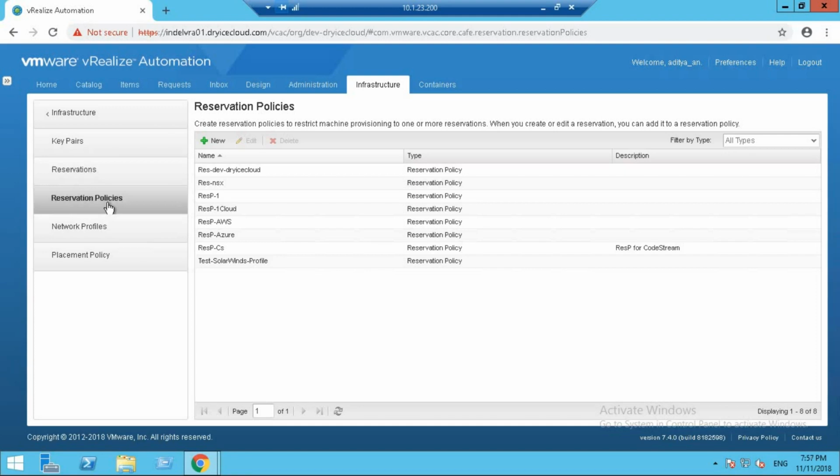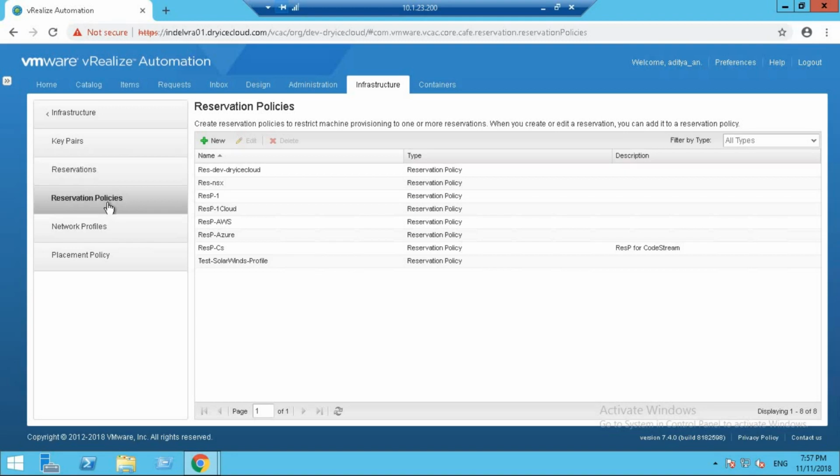So basically, what you do is you attach multiple reservations to a reservation policy, you attach the reservation policy inside a blueprint, and whenever a request is made from that blueprint, which has the reservation policy defined in it, a reservation will be selected from the list of reservations attached to the reservation policy according to the best possible scenario, and the machine will be provisioned on one of them. You can add multiple reservations to a reservation policy, but a reservation can belong to only one policy.